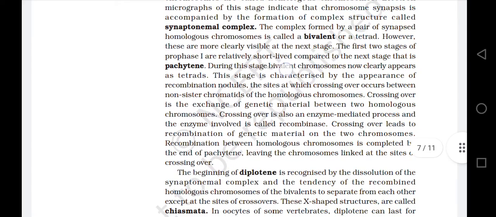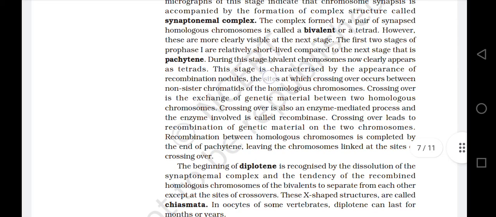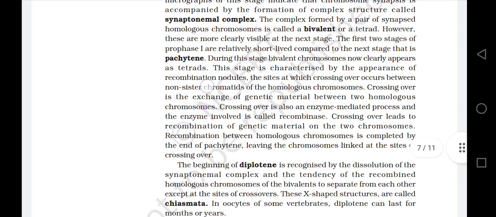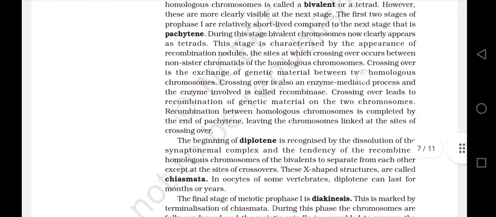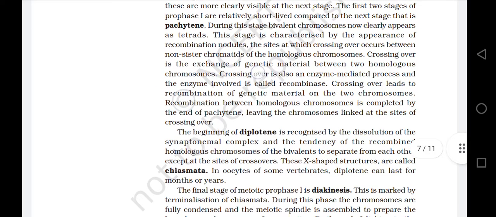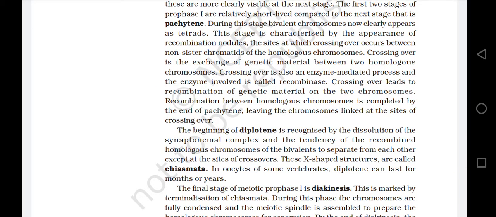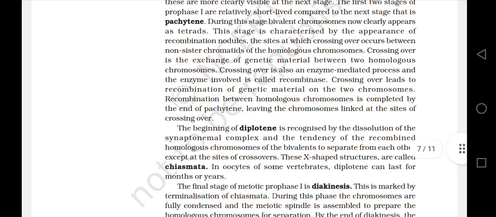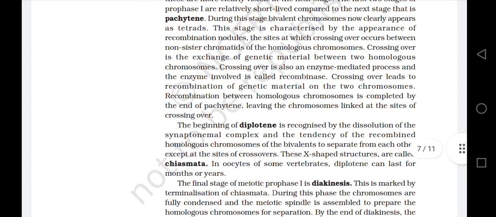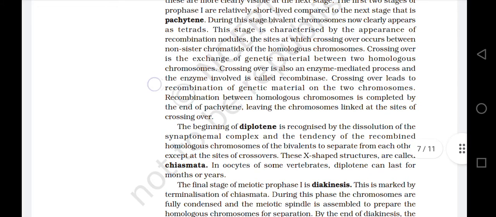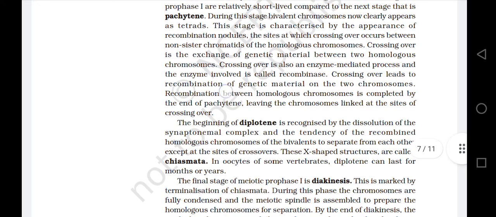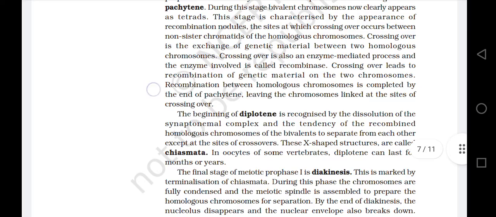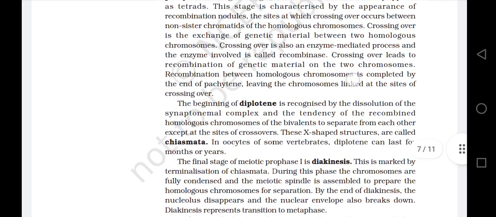During this stage, bivalent chromosomes now clearly appear as tetrads. This stage is characterized by the appearance of recombination nodules, the sites at which crossing over occurs between non-sister chromatids of the homologous chromosomes. Crossing over is the exchange of genetic material between two homologous chromosomes. Crossing over is also an enzyme-mediated process, and the enzyme involved is called recombinase. Crossing over leads to recombination of genetic material on the two chromosomes. Recombination between homologous chromosomes is completed by the end of pachytene, leaving the chromosomes linked at the site of crossing over.